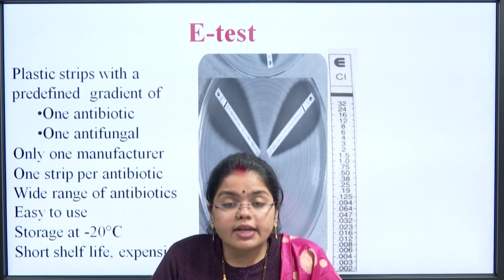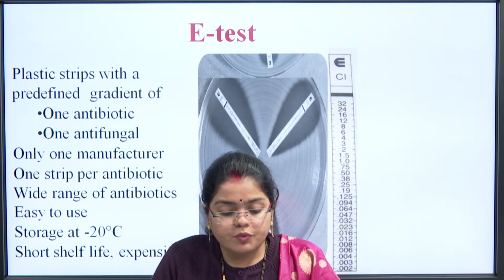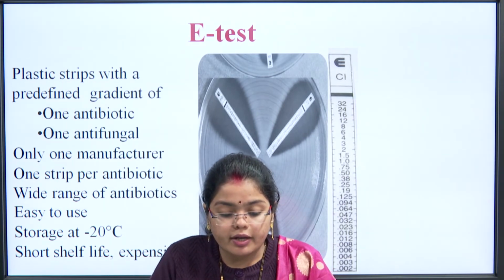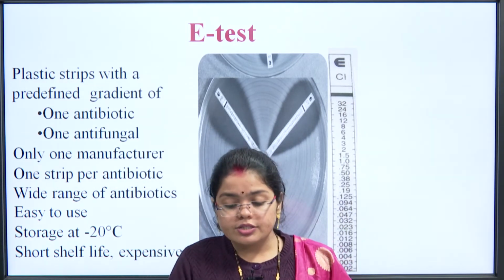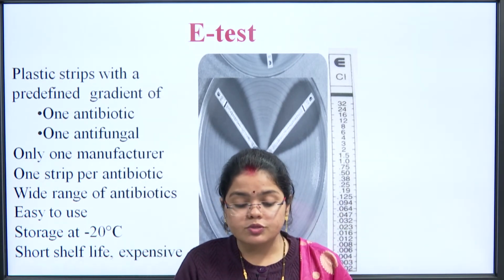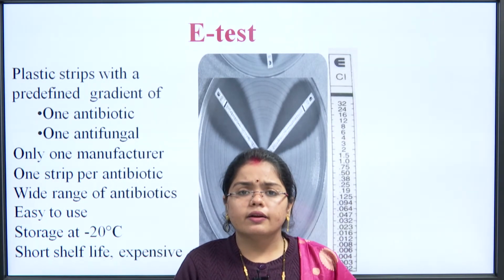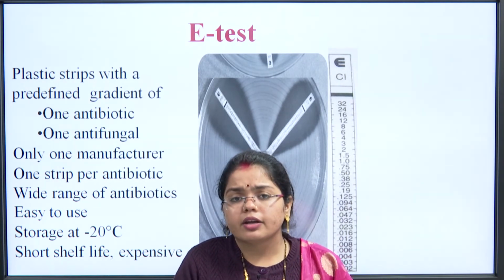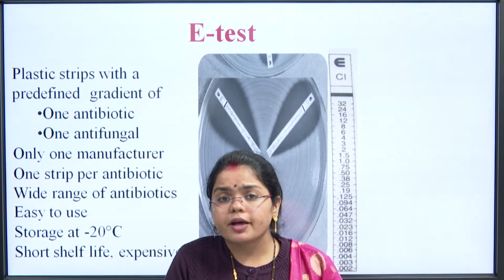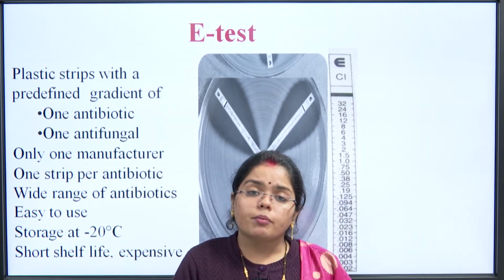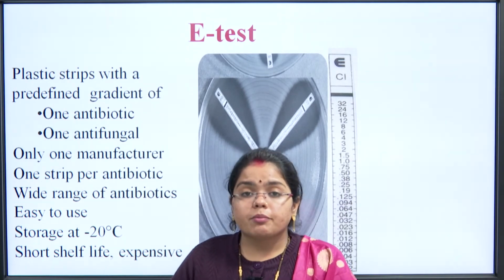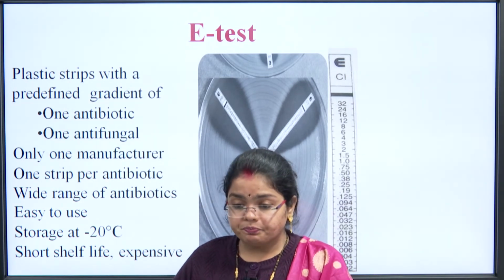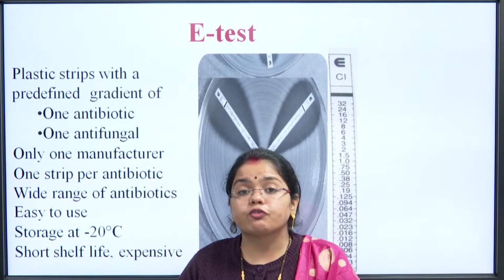So, what is the E-test? Plastic strips with a predefined gradient of one antibiotic and one antifungal agent. In this E-test or epsilometer, there is one antibiotic. We define which kind of antibiotic, or which E strip has to be used, according to the requirement of our microorganism. Like we have taken a sample from a patient suffering from typhoid.